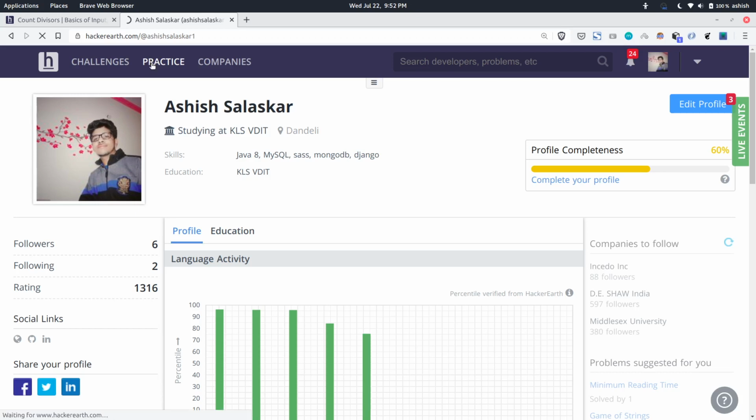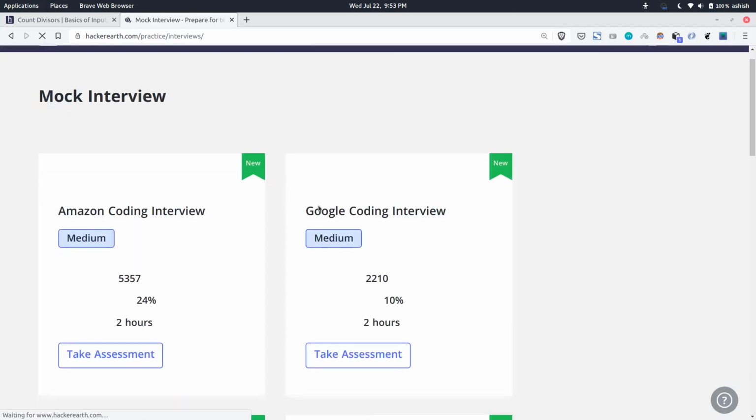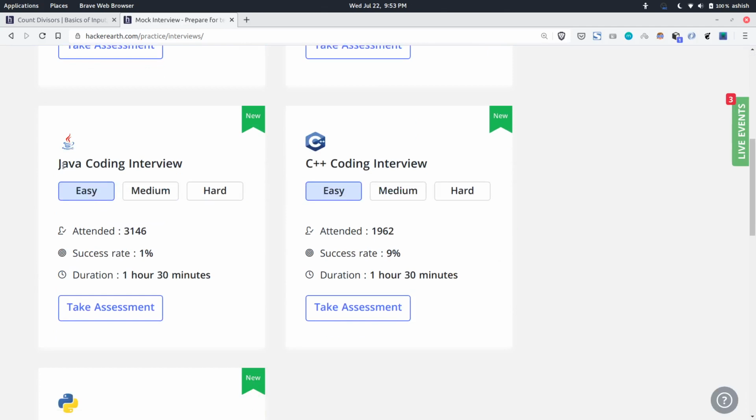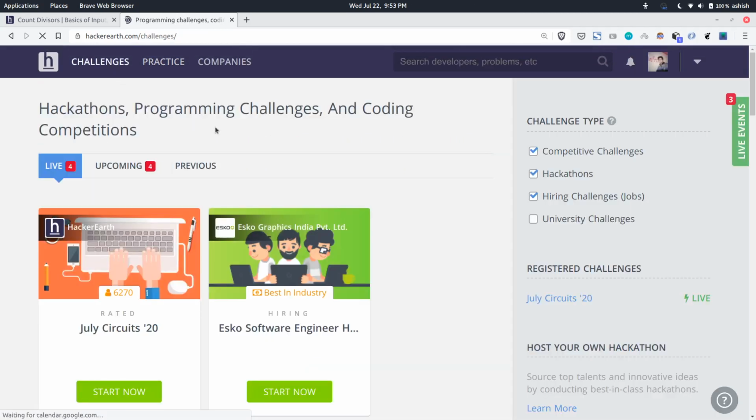If you are totally shifting from another site to this, I'd suggest you go through the basic programming, data structures and algorithm sections. Once you're good in these 3, then you go for mock interviews. You can take the language specific ones, and side by side you can go on participating in these challenges. There are different types, as you can see on the right side.